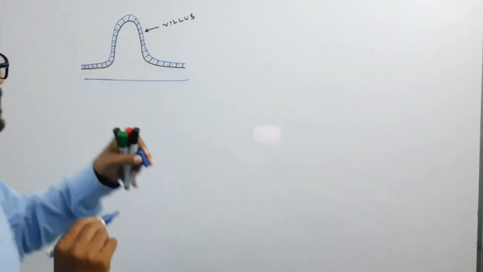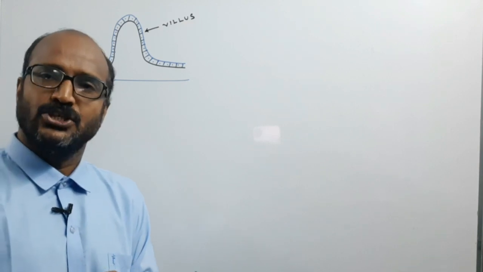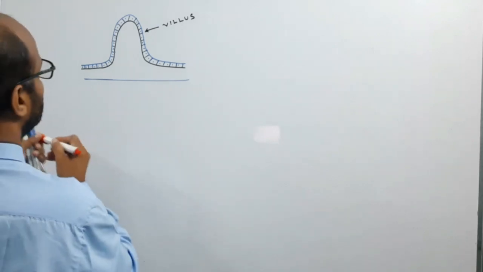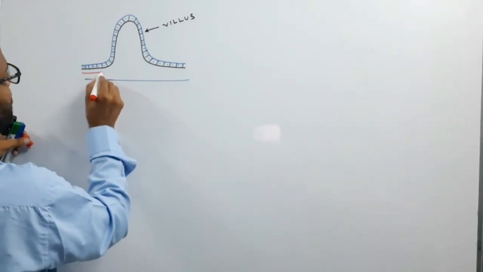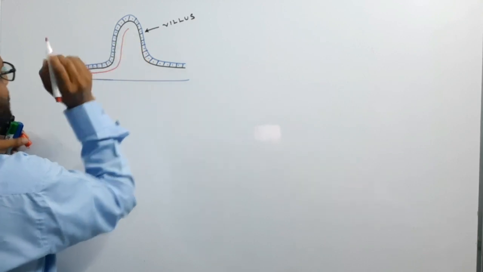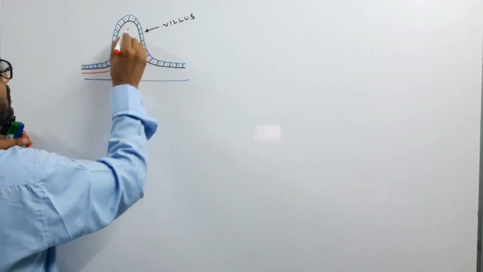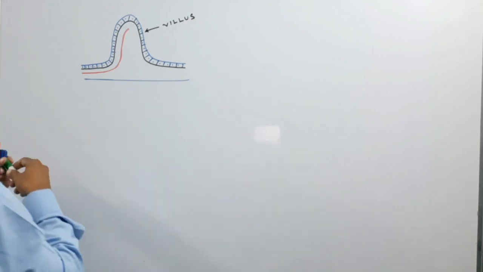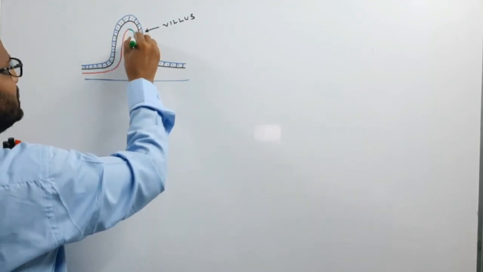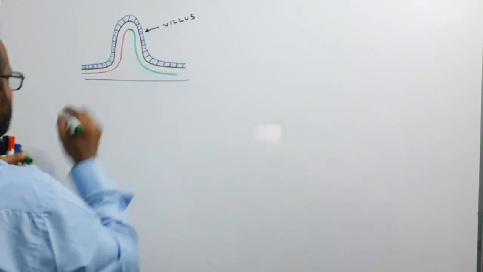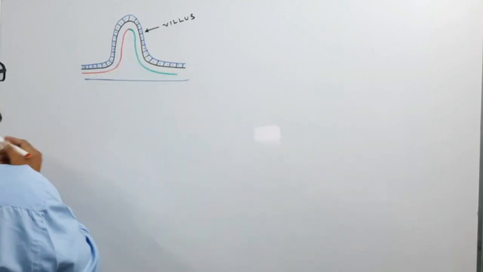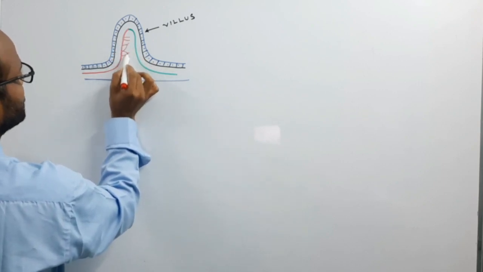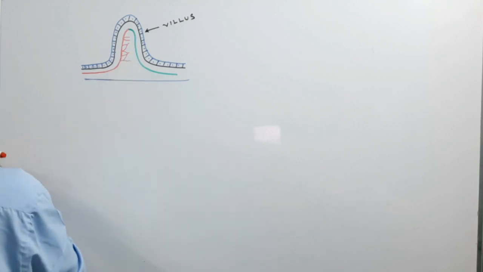Okay, so each villus has its own circulatory system. It means the villus gets the blood through the circulation, and the venous blood is also released through other blood vessels, and there is branching of capillaries here. There is branching of capillaries.